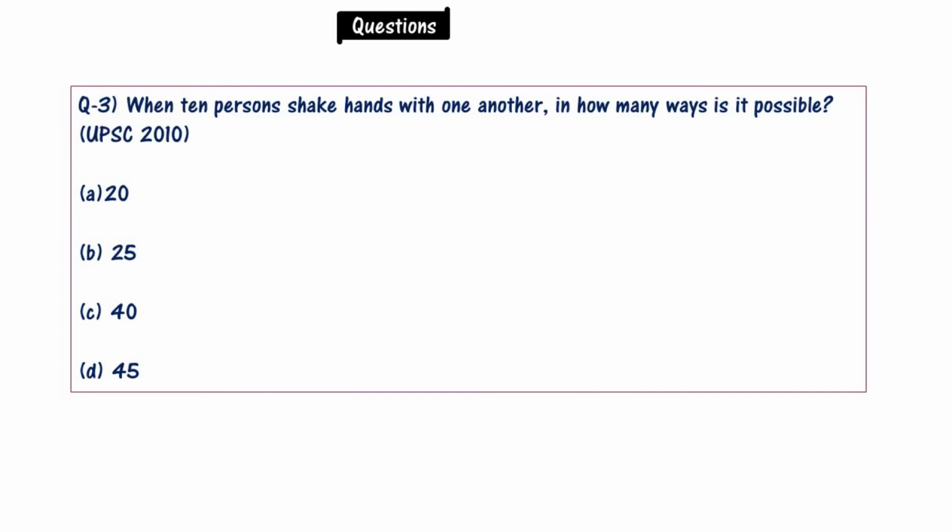Now comes question number 3. When 10 persons shake hands with one another, in how many ways is it possible? This is a UPSC 2010 question. Options are 20, 25, 40, 45. Please solve this question.